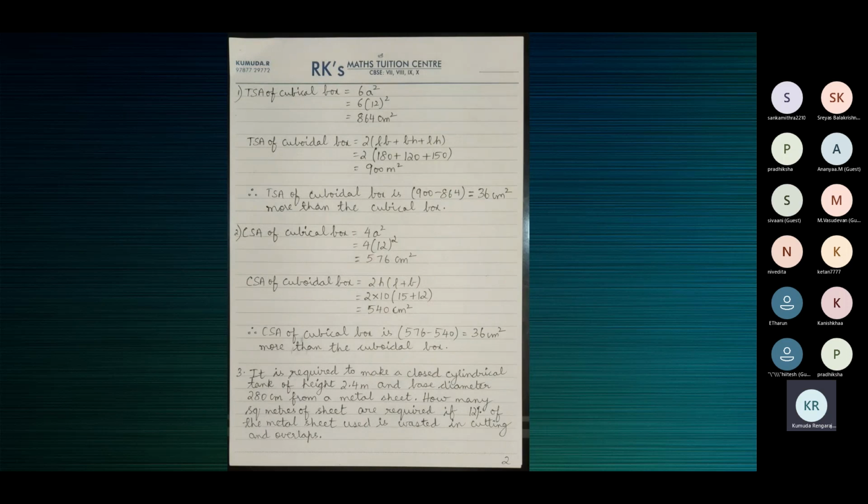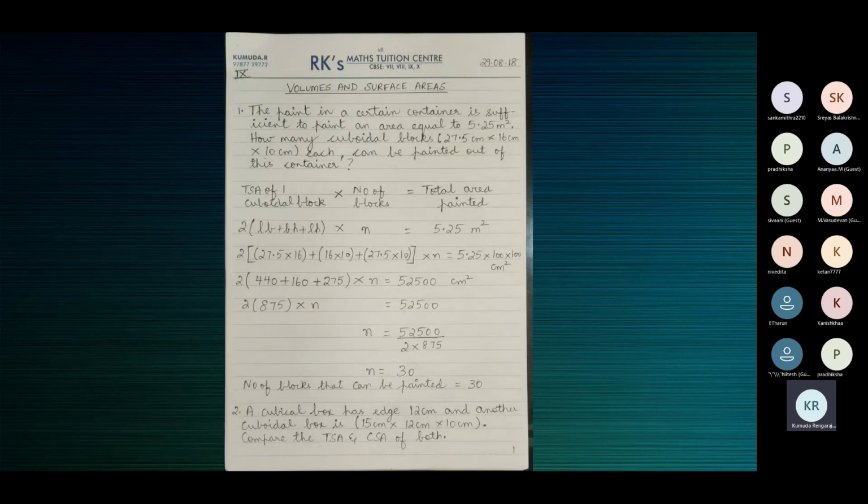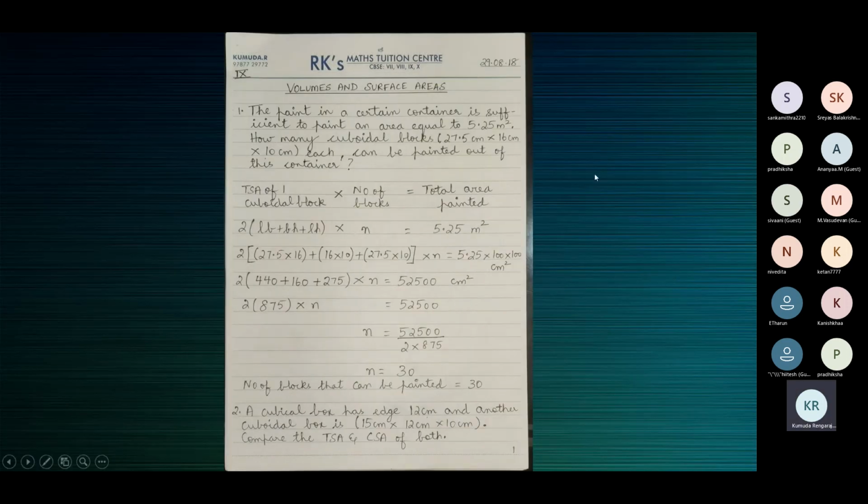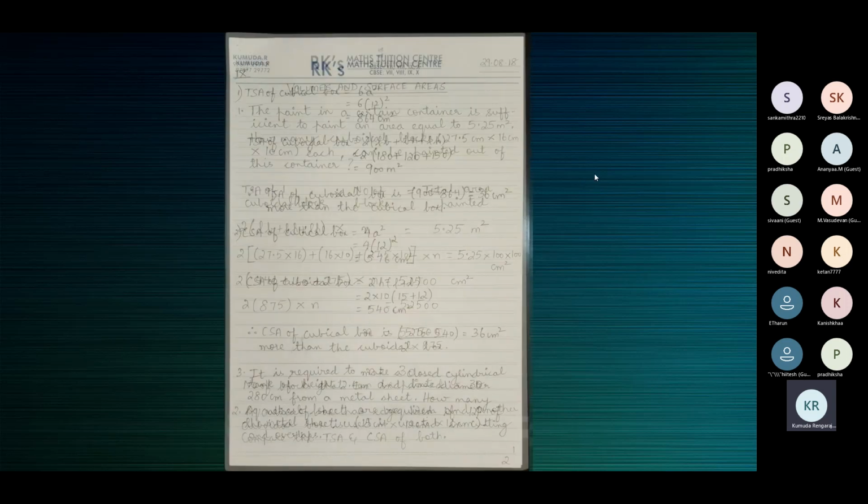This is the second one, children. Take a screenshot. So let me show you from the beginning. The second one is compare the TSA and CSA of both.